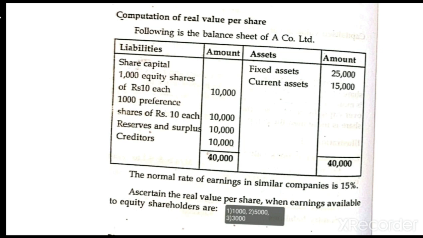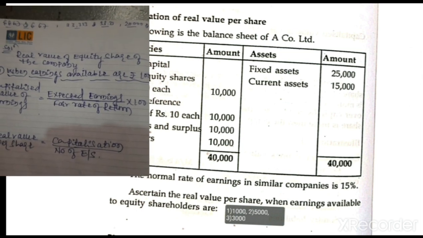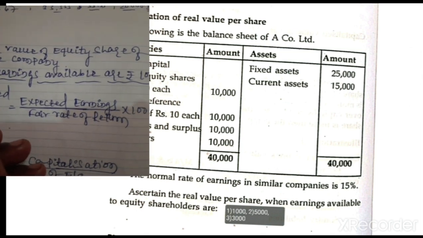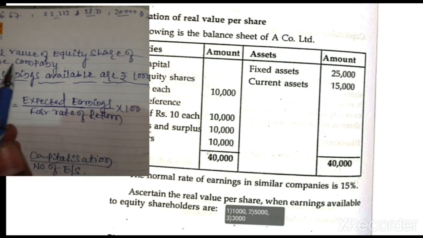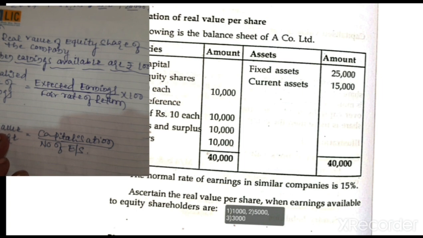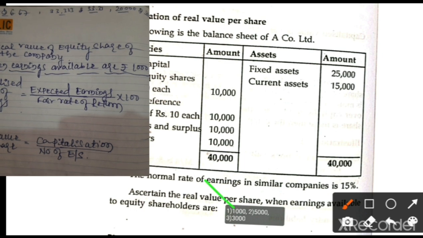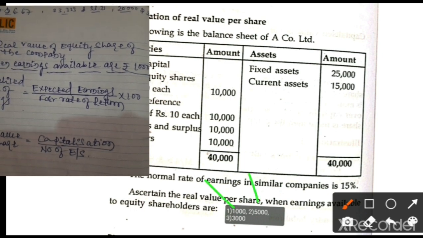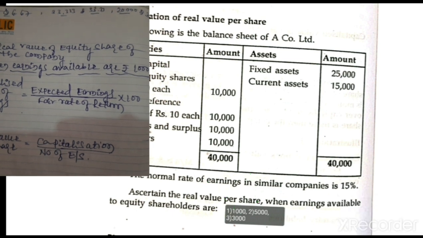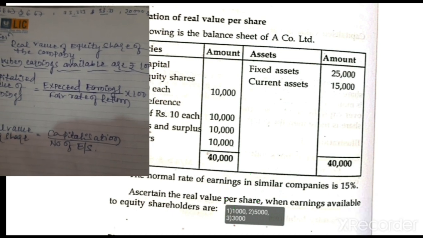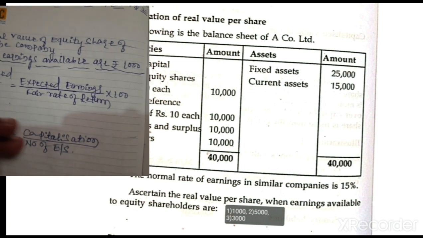By using this given information, we have to calculate the real value. Book value is not necessary, meaning they are not asking for it, so no need to calculate book value. Is it clear? Then the real value of the equity share of the company. Now we are going to calculate. They are asking three different cases: if earnings are 1000, if earnings are 5000, and if earnings are 3000. For the three earnings we have to calculate the real value of equity shares of the company.